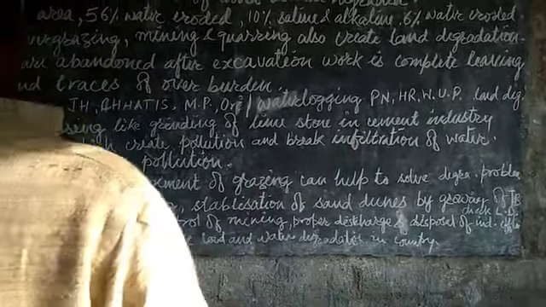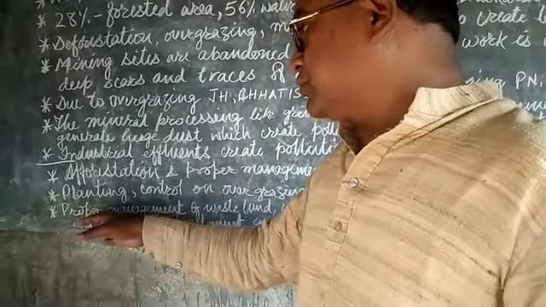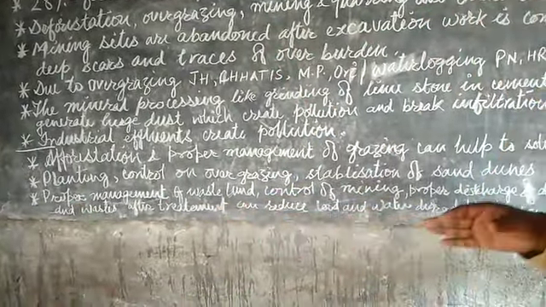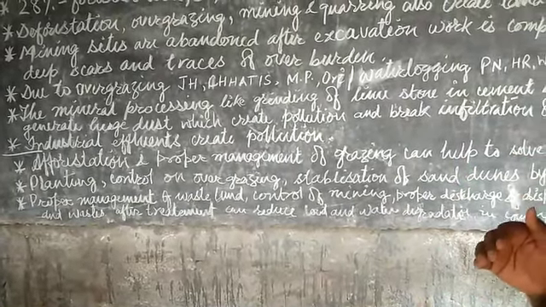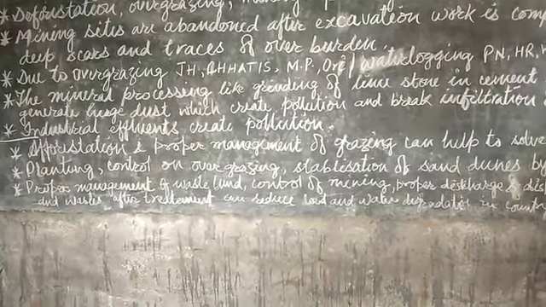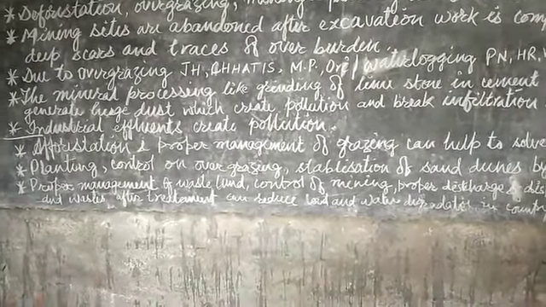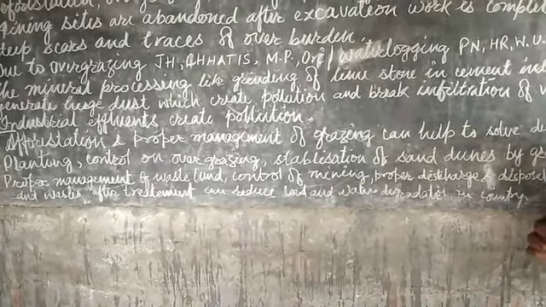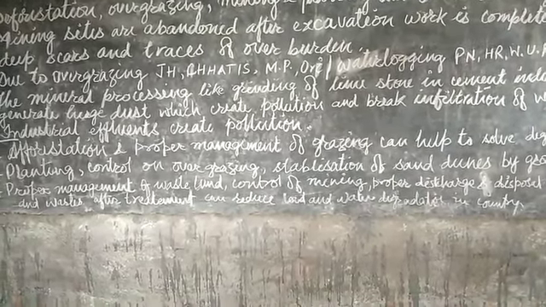Another measure that can be adopted by the people of India is proper management of wasteland, which is found abundantly in our country. We should manage this wasteland and control mining activities in the regions. Proper discharge and disposal of industrial units' effluents should be done with treatment in different stages.